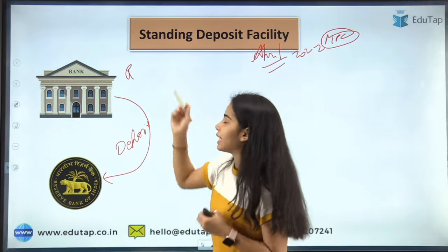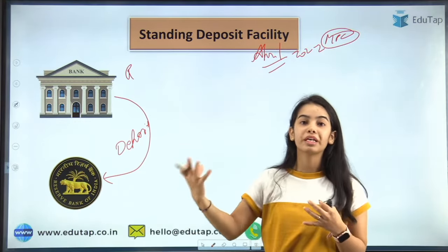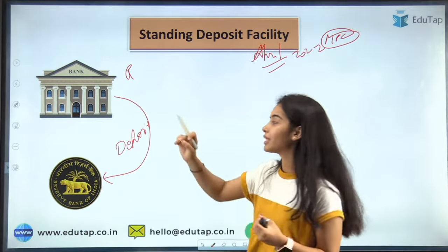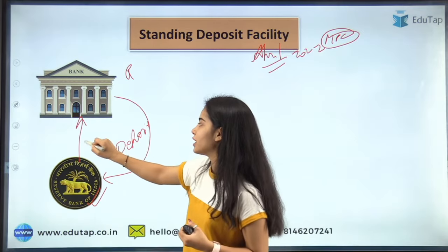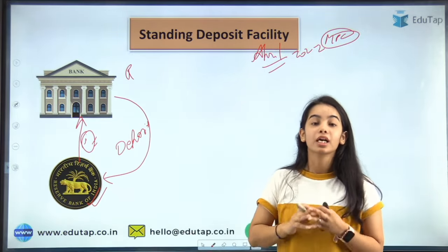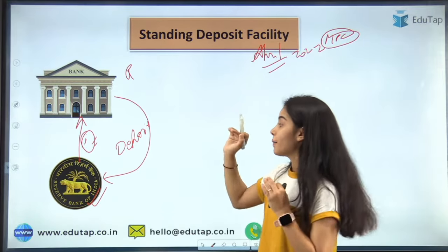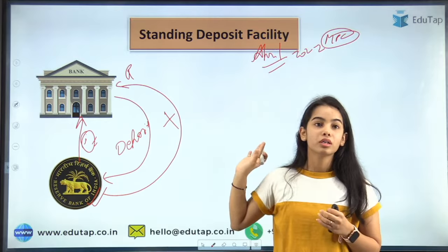Just like, if we deposit money with the banks, we get a return, some interest rate over that, similarly, when the banks deposit their money with the Reserve Bank of India, they will get the interest rate, some standing deposit facility rate. But here the RBI does not have to give any kind of collateral to the banks.